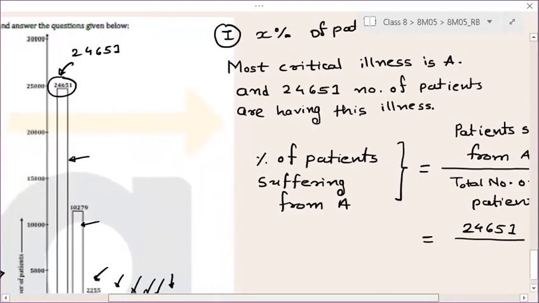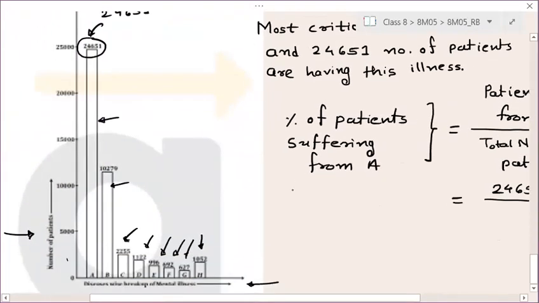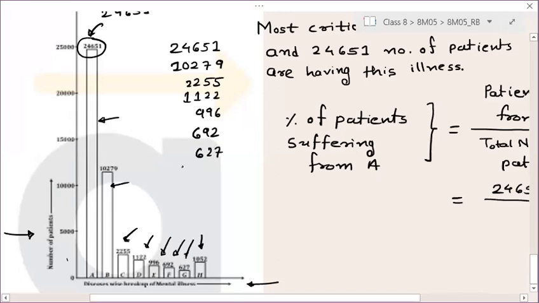How can you find the total number of patients? You have to add all of this, or not? Right. You need to add this 24651, which are suffering from A. For B it is 10279. For C it is 2255. For D it is 1122. For E it is 996. For F it is 692. For G it is 627. And for H it is 105.